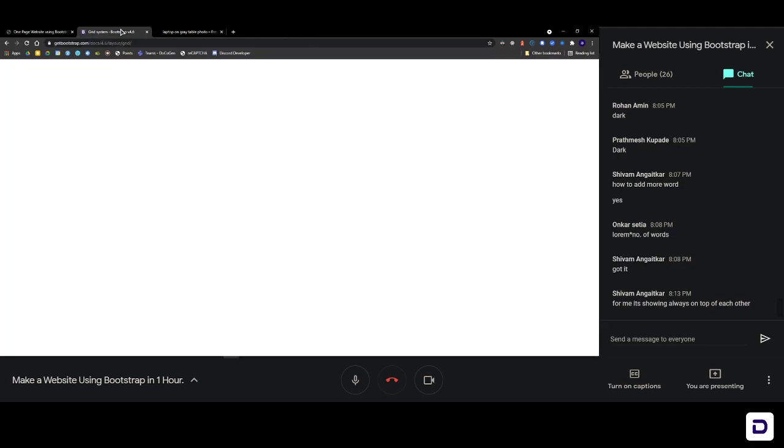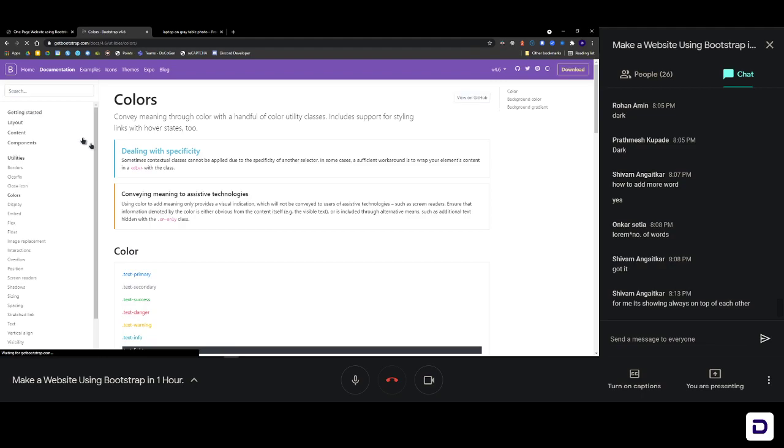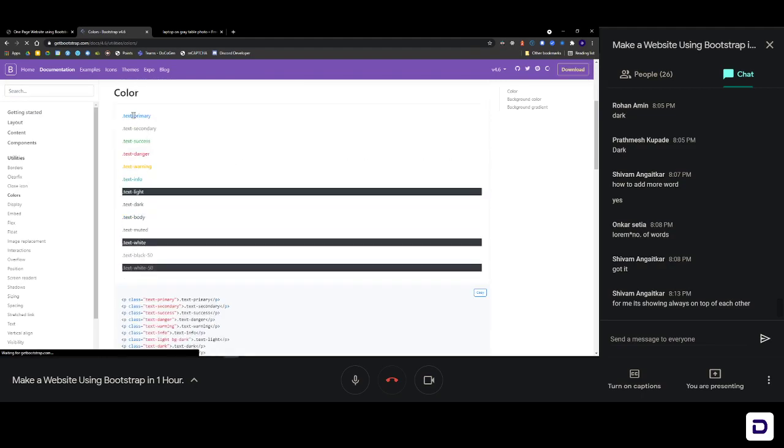If you want to know more about the colors, you can come here and search for colors, and inside this you'll get to know about Bootstrap colors. So primary is blue, secondary is gray, success is green, danger is red, warning is yellow, and info is a slightly green and blue mixture, like a teal color. So that's the Bootstrap color nomenclature.